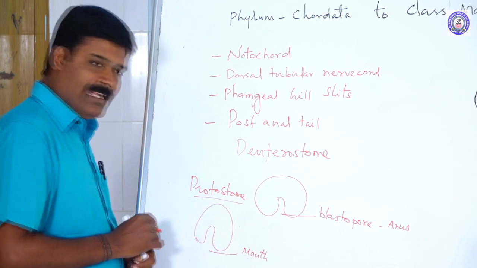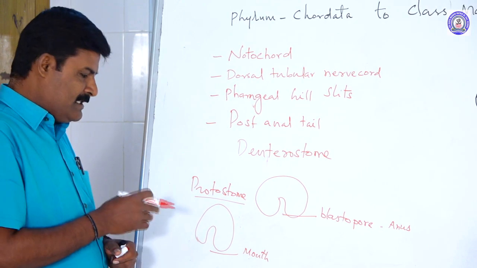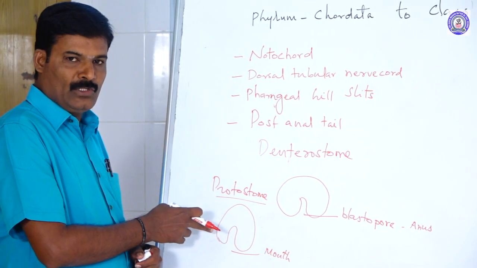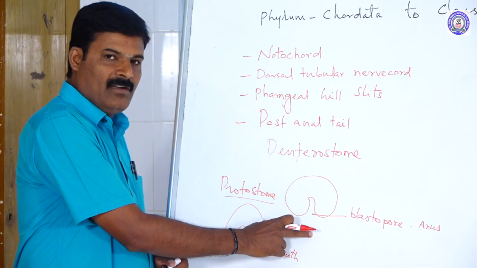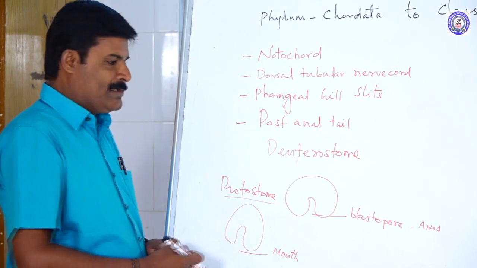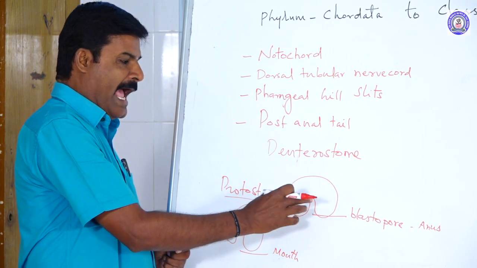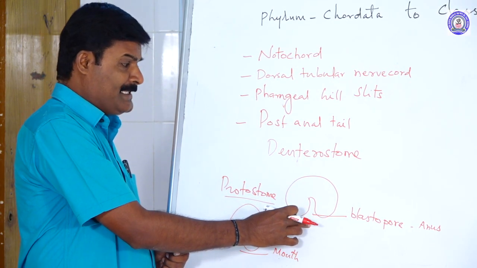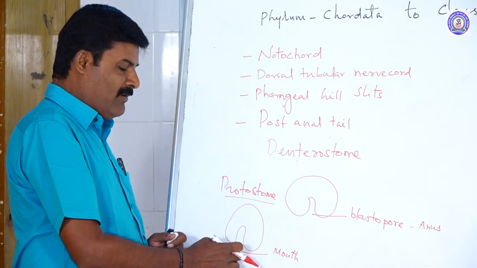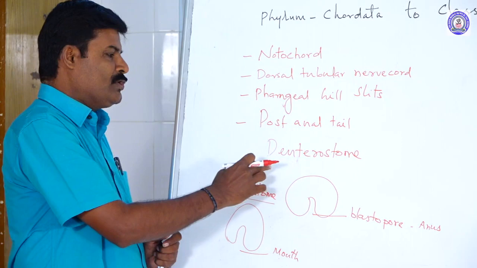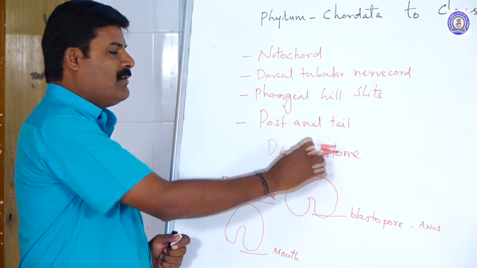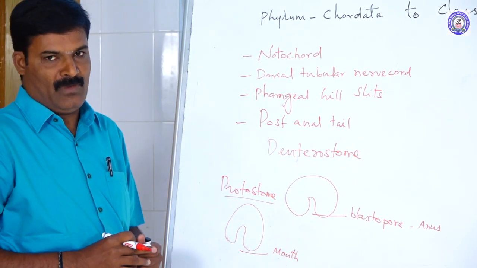So these are special characters in the invertebrates, that means Annelida and Arthropoda, which are called schizocoelomates. Chordates are called enterocoelomates. So when the anus develops from the blastopore, it is called deuterostome. When the mouth is the first opening, it is called protostome. All chordates are deuterostome animals.